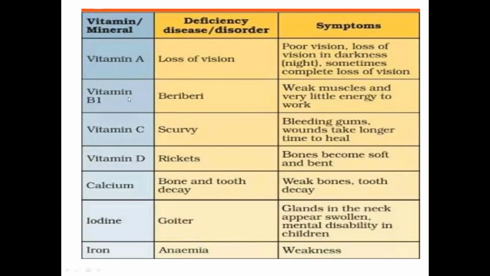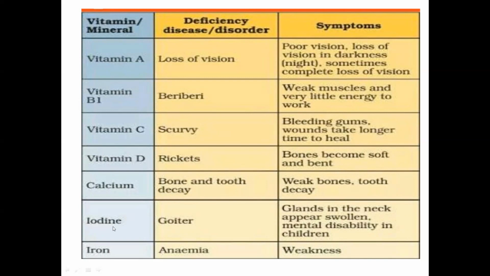Due to lack of vitamin B, a person suffers from beriberi, a disease of muscles. Vitamin C deficiency causes scurvy, in which bleeding of gums is seen. Vitamin D deficiency causes rickets, meaning bones become soft and bend. Calcium deficiency causes bone and tooth decay.